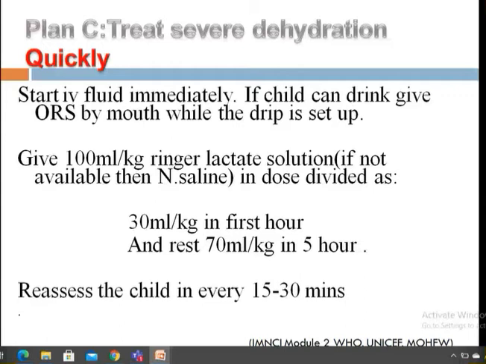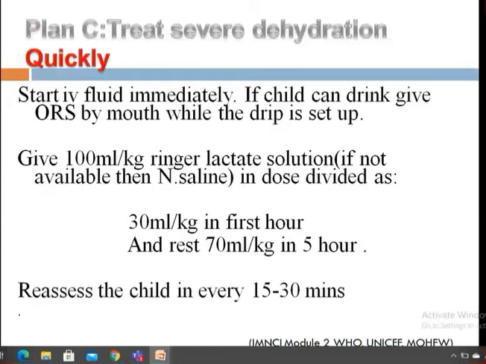You have to give it through intravenous. And if the child can drink, if the child is conscious and fully awake, then you have to give the ORS by mouth along with the IV fluid. And how should you give IV fluid? You have to give 100 milliliter per kg of the body weight of the baby. You have to find out how many kg there are. For treating severe dehydration, the solution that is given is Ringer lactate. Ringer lactate is the best.